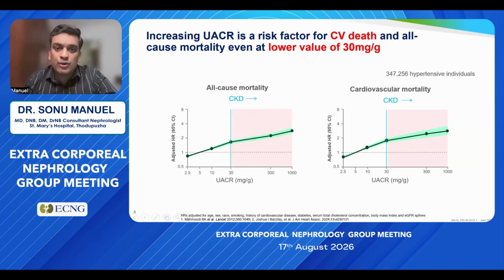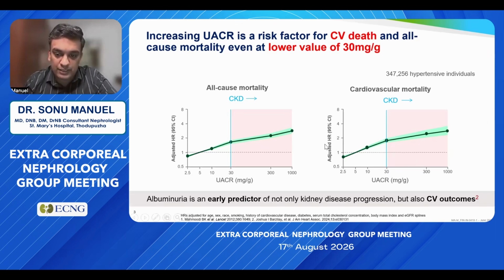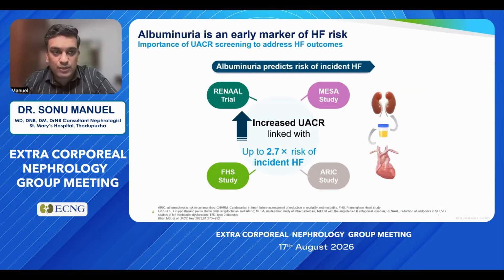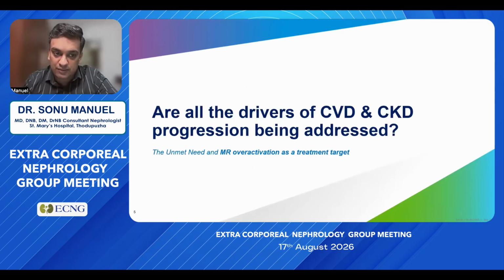We all know that urinary albumin creatinine ratio is a risk factor for cardiovascular death and all-cause mortality. We previously thought that it is only at very high levels that it becomes an issue, but the studies have demonstrated that even at 30 milligram of urinary albumin creatinine ratio, there is a significant risk factor for cardiovascular death. So it can also affect the CV outcome. And albuminuria is also an early marker of heart failure risk. Multiple trials have documented that an increase in UACR is linked with up to 2.7 times the rise of incident HF.